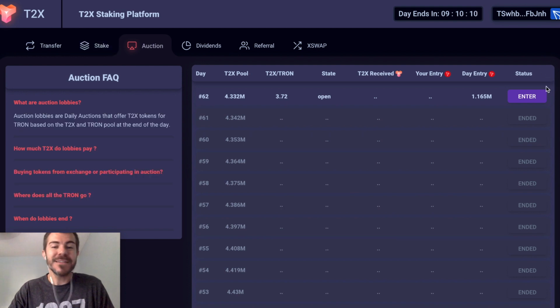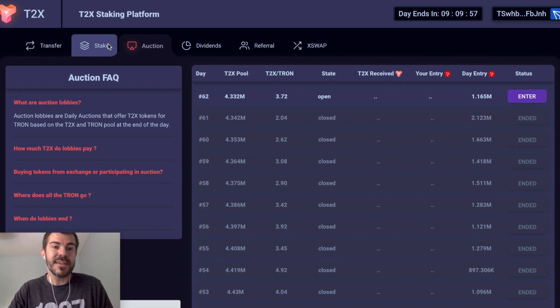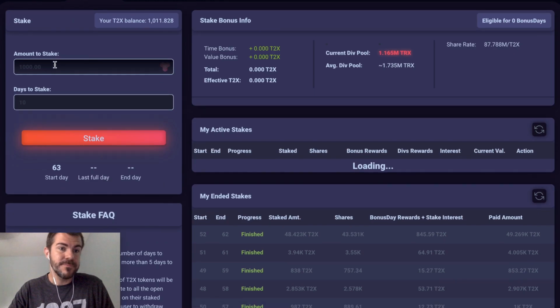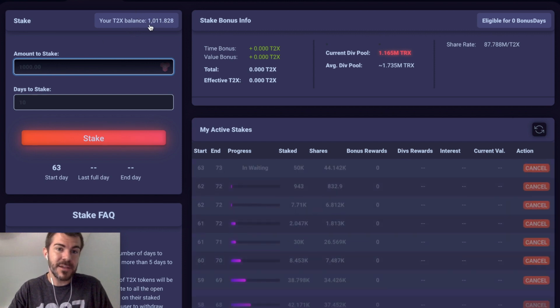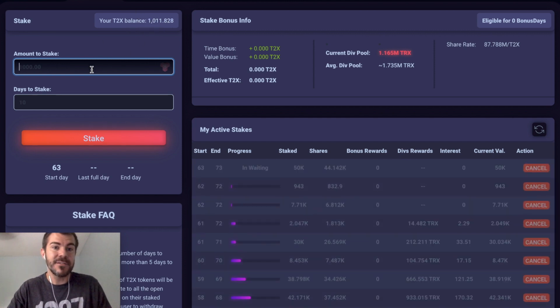So after you enter an auction, once the auction ends at 8 p.m. Eastern time every day, there will be a collect button where you can click on that and then collect your T2X. After that, come to the staking screen. You can see right here, you can stake your T2X. So it'll show your balance right here after you collect. Then you can stake this amount. So I could stake 1,011.